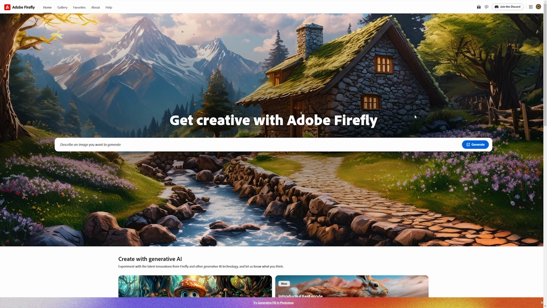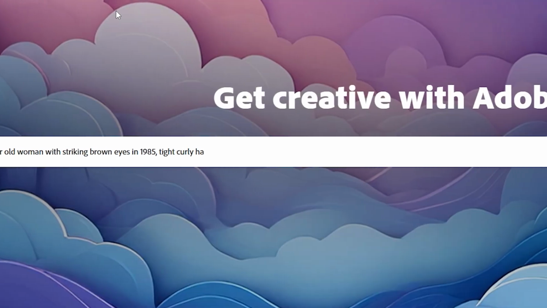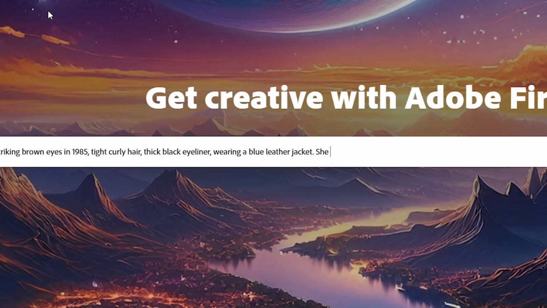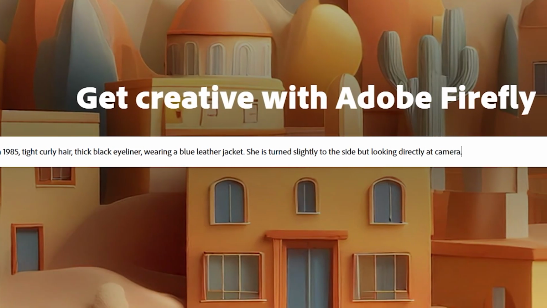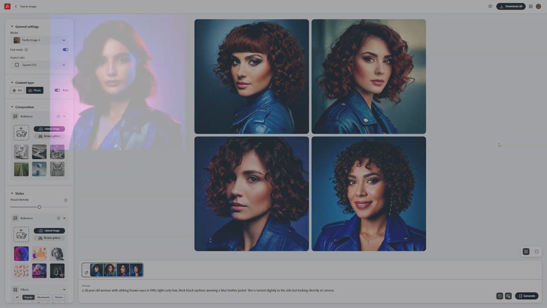I turned instead to Adobe's Firefly, which has been trained only on images Adobe already own and those already in the public domain. Like most large language model AIs, you just type in what you're looking for and the AI tries to generate images that match those characteristics.